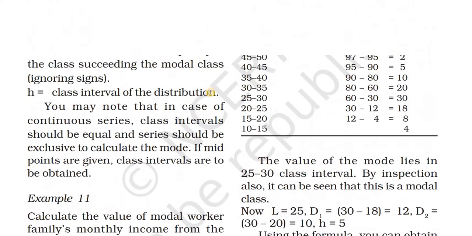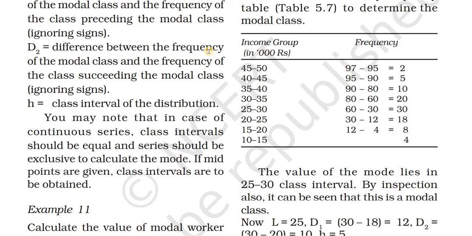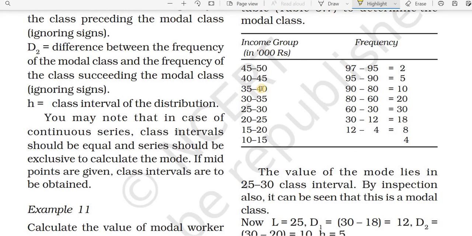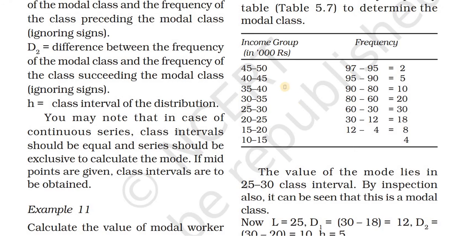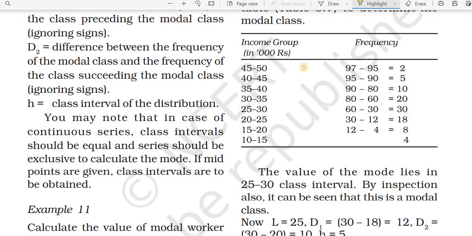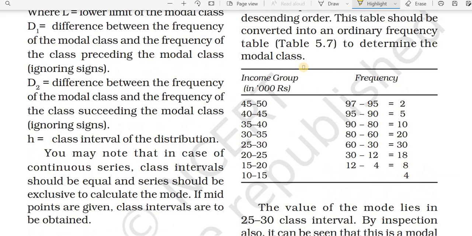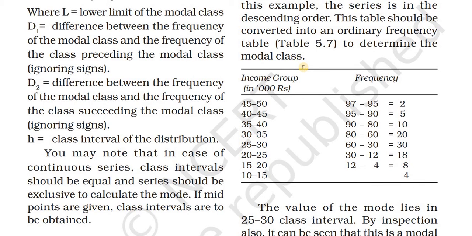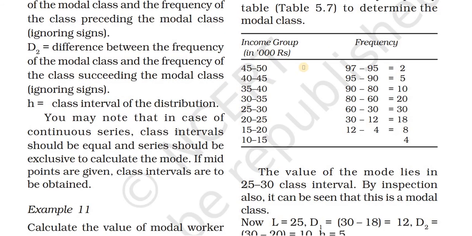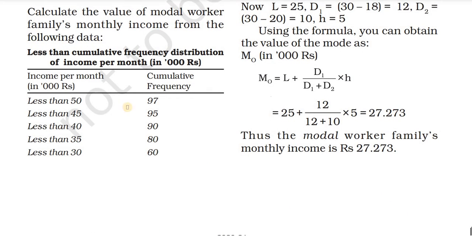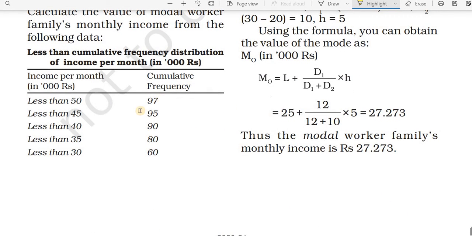Then we write 45 to 50, 40 to 45, 35 to 40, 30 to 35, 25 to 30, 20 to 25, 15 to 20 and 10 to 15. Like that we convert into an exclusive series. Now we can write this in the form of cumulative frequency.